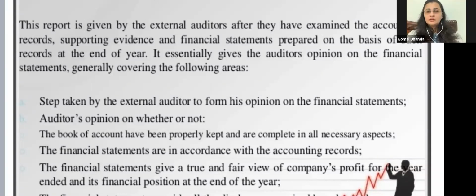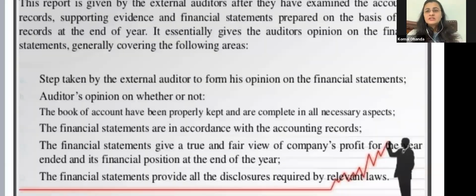That auditor will go through all the records, all the statements, and check whether the information given in the financial statements is supported by the evidence or not, right? So it essentially gives the auditor's opinion on the financial statements, generally covering the following areas. After doing the auditing, the auditor will give his or her opinion in these following areas.